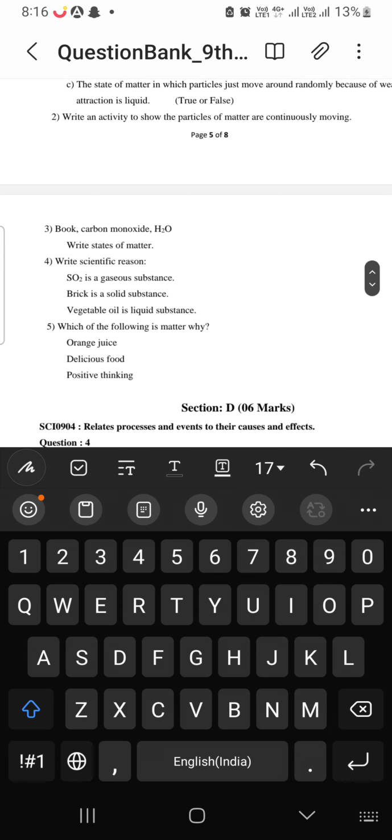Book, carbon monoxide, H2O. We have to write their states of matter. Book, we know it is solid. Carbon monoxide is a gas. H2O is water.